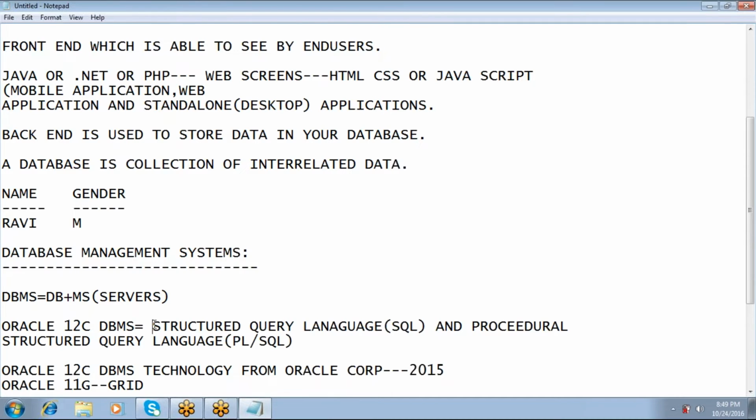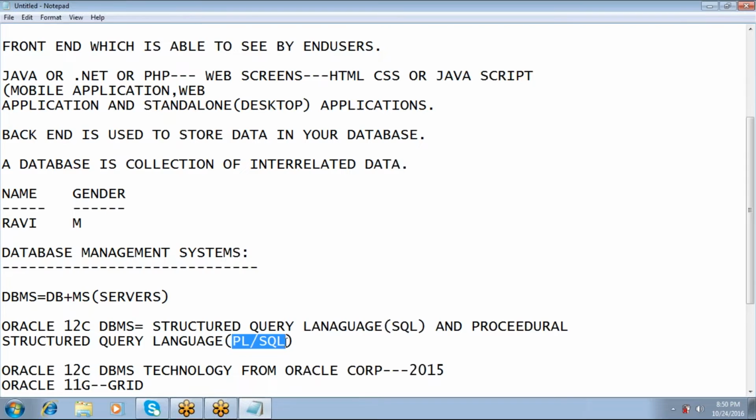SQL is a command-based language. Here we are writing SQL commands. SQL commands are SQL statements. But here in PLSQL, we are writing programs. Commands are different and programming structure is different. I will explain in further classes how to write SQL statements and how to write a PLSQL program. Are you clear now?